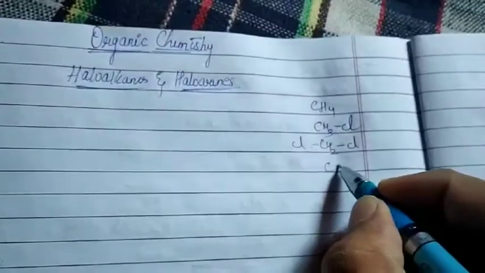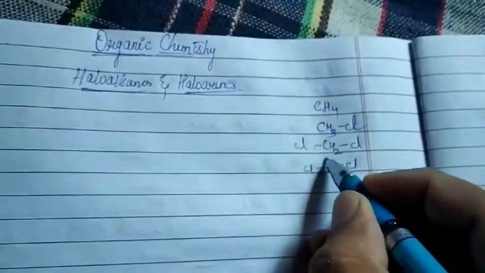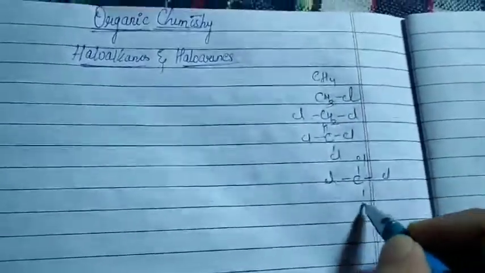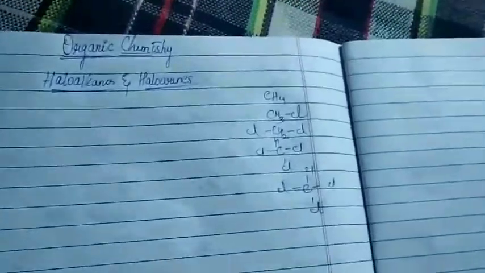Like this, I can remove one more hydrogen and add three Cls. Similarly, I can remove all the hydrogens and add all the Cl over here. So these are quite good examples of haloalkanes.